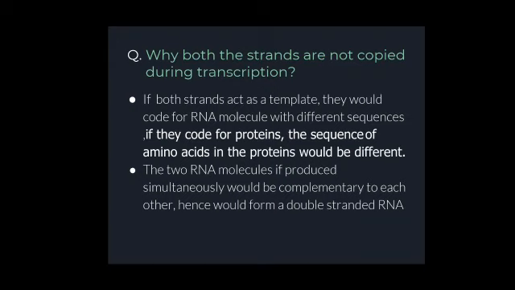Then the second point: if two RNA molecules are produced, they would be complementary to each other. As we know, the two strands of the DNA are complementary to each other. In the same way, the two RNA molecules produced from those two DNA strands will also be complementary to each other. If they are complementary to each other, they will form a double stranded RNA. That is not actually required, because it will not undergo the translation process, and it will not form the protein. So it will be a wasteful process. That's why both strands are not copied during transcription.